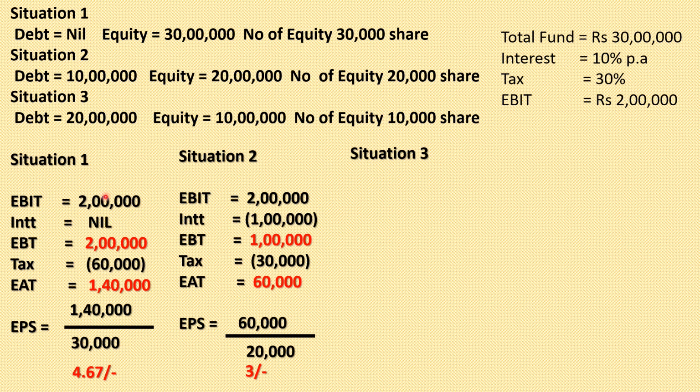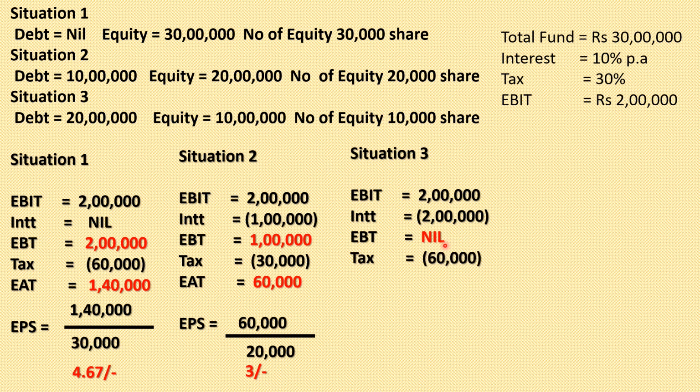Situation 3, EBIT is 2 lakh rupees, interest 2 lakh rupees. How? Because the money that we raised by the issue of debentures is 20 lakh rupees, and 10% of 20 lakh is 2 lakh. So the earning after tax becomes nil, 0. We don't have to pay any tax, because the profit will be 0. So the EAT will be 0. Earning per share is also 0, because 0 divided by anything is 0.